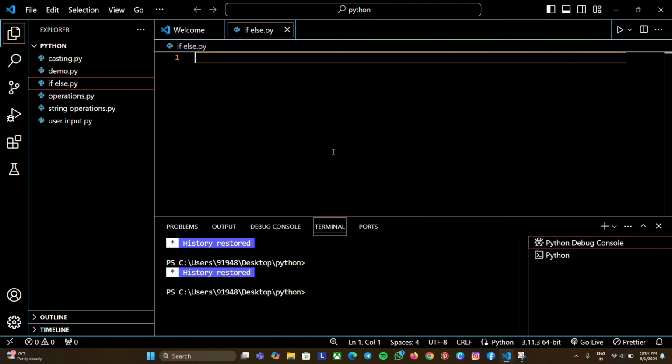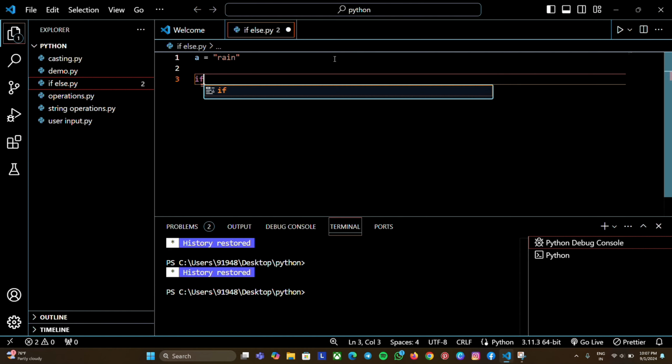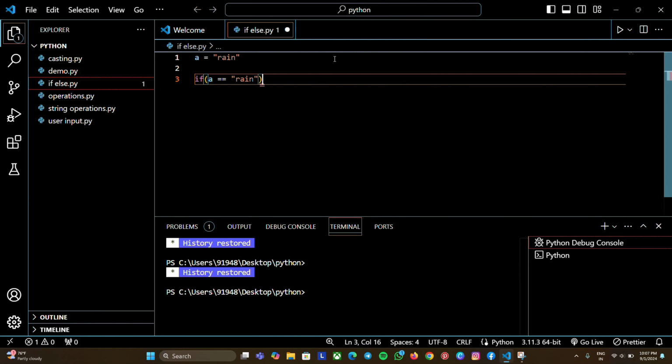To see that, let's create a variable a. So a is equal to rain. In the next line, let's create an if else condition. Put if, open bracket, a double equal to rain, and put the colon.